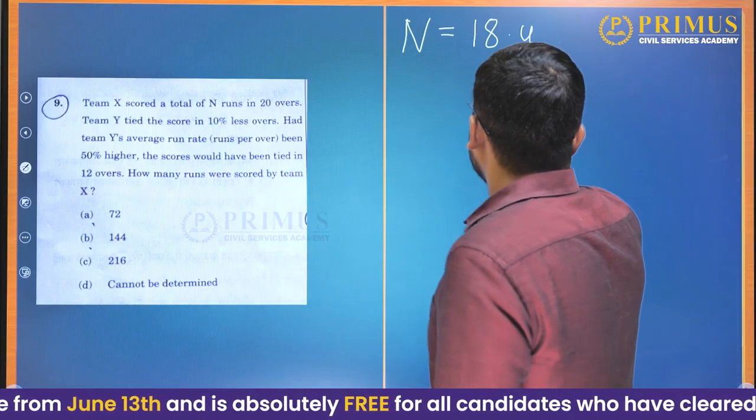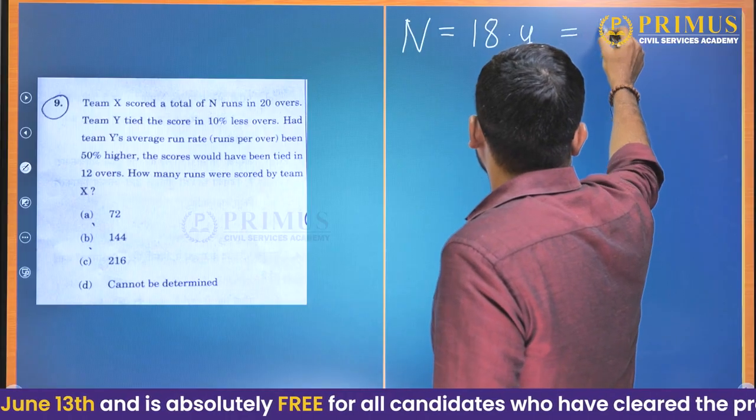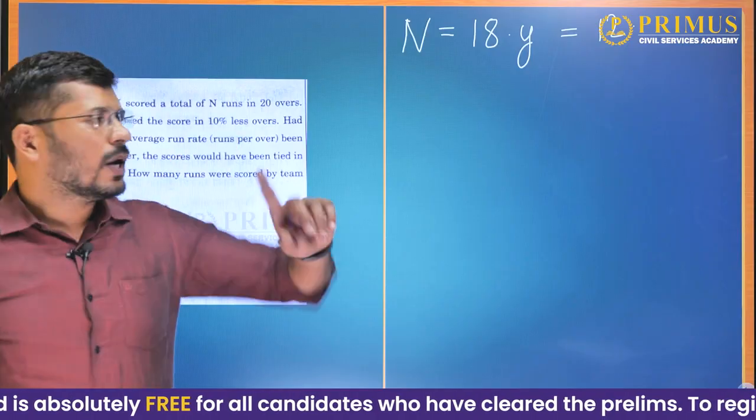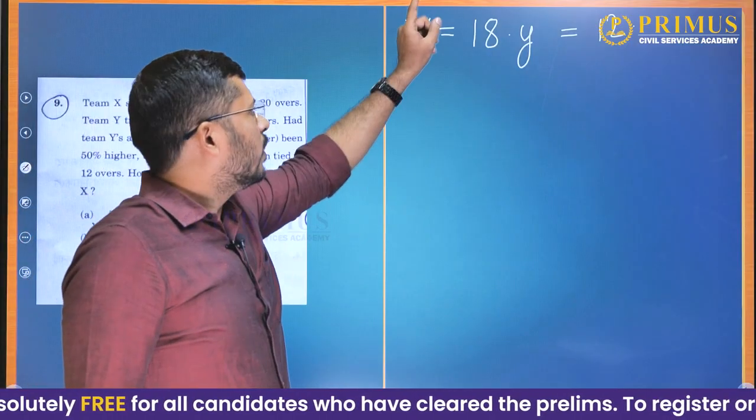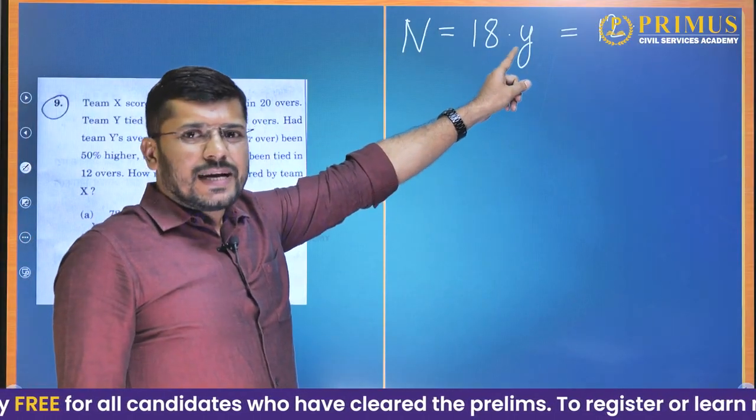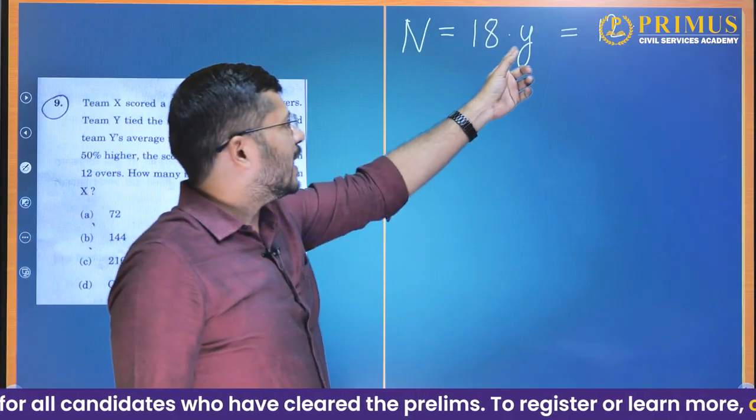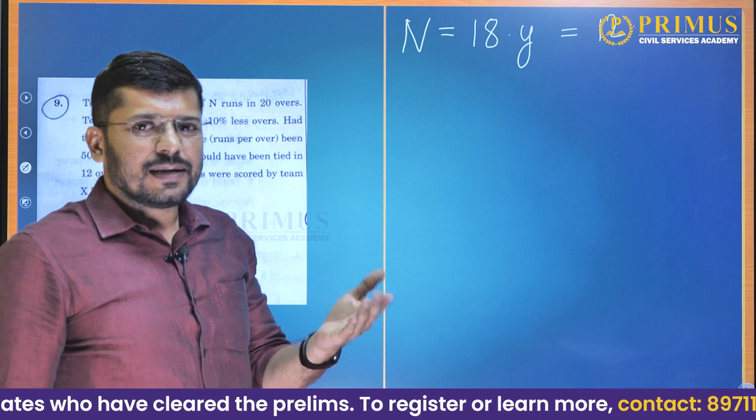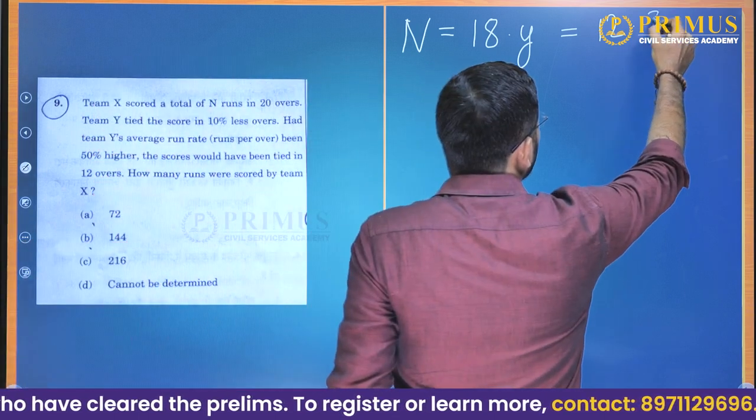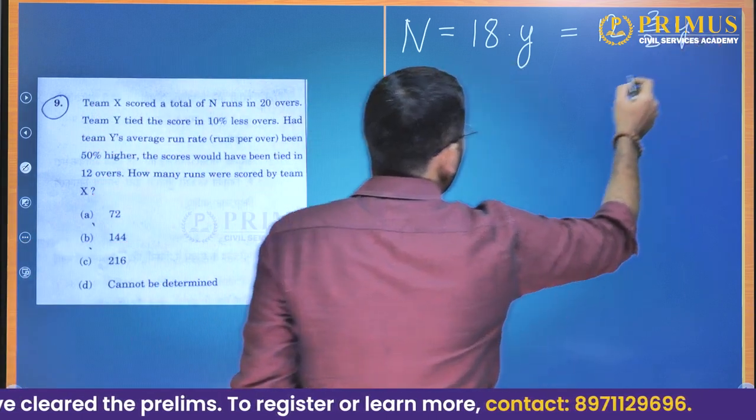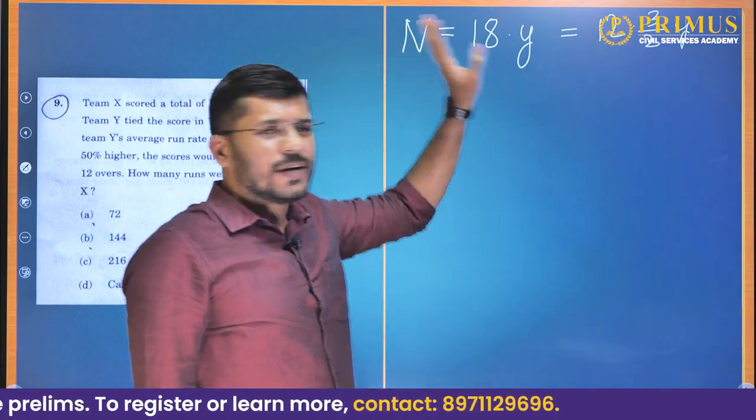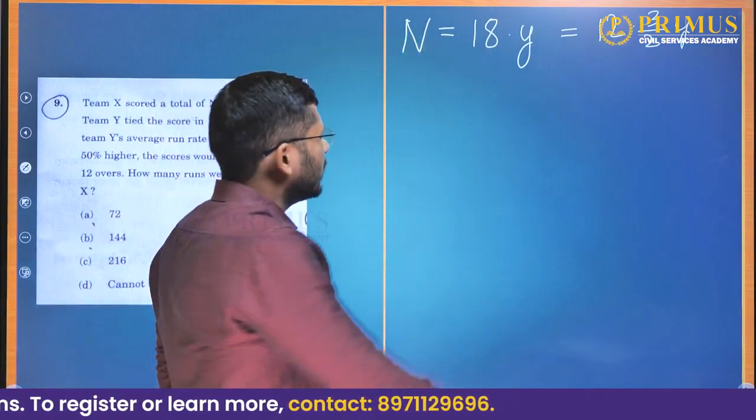So now, this is the score, 18 into Y, that is the total score. They could have scored it in 12 overs if their run rate, which is Y, had been 50% higher. What is 50% higher than Y? It is 3 by 2 Y, or 150 by 100 Y, nothing but 3 by 2 Y. So now these are all the equations that you can draw from the given statements.